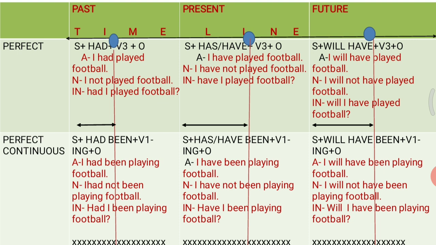And the black line which you can see in the box denotes how the action started in the past and continued for a particular moment and finished. So the action was perfected at a particular time, and that is how we can differentiate our past perfect, present perfect and future perfect. Now talking about your perfect continuous tense.